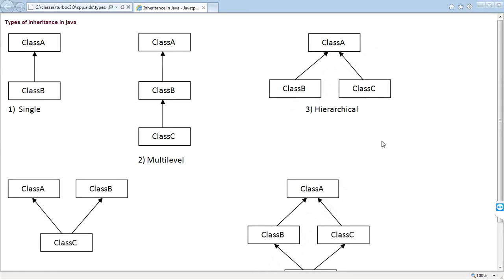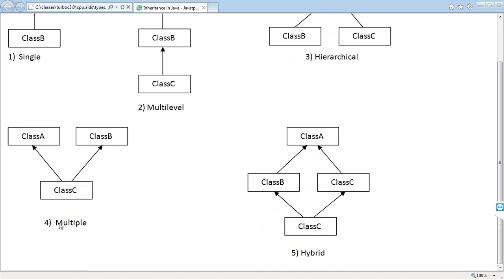Okay, now we will see what inheritance is and how many types of inheritance are found in C++. Not only in Java, even C++ has five kinds of inheritance. The names are single inheritance, multi-level inheritance, hierarchical inheritance, and then multiple and hybrid inheritance. Hybrid inheritance is a combination of hierarchical and multiple inheritances.